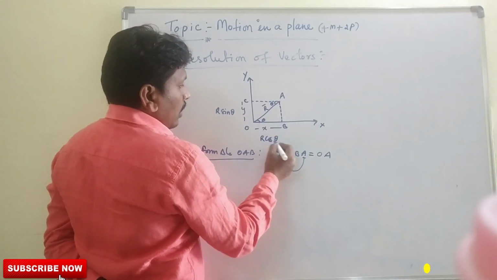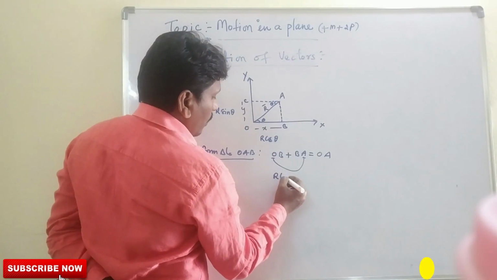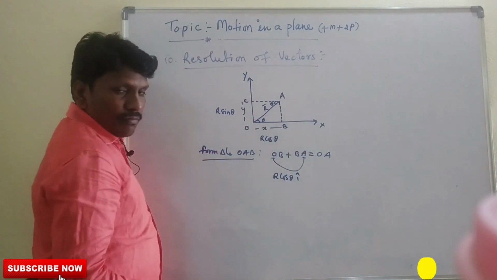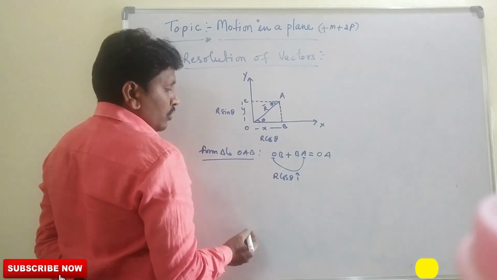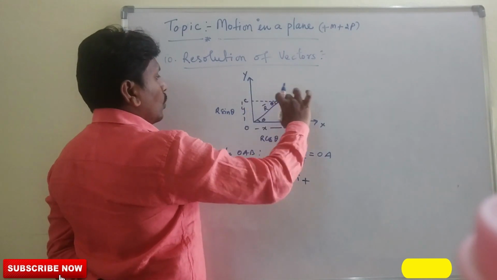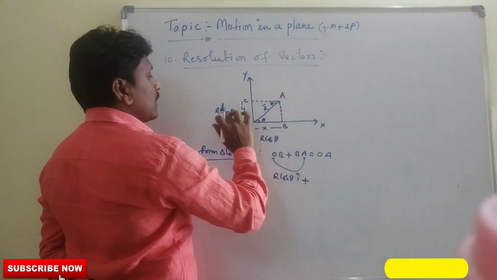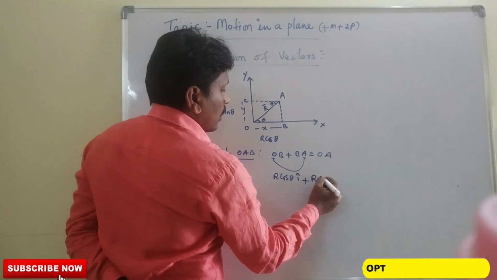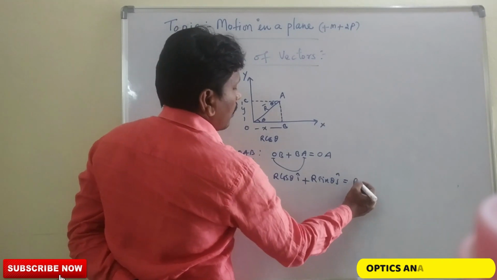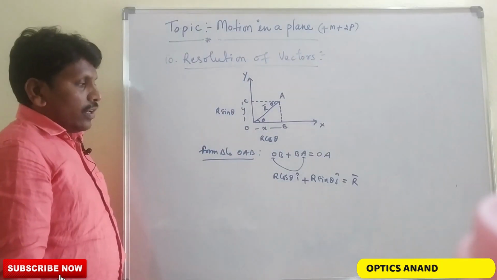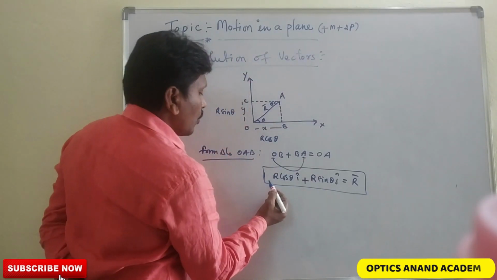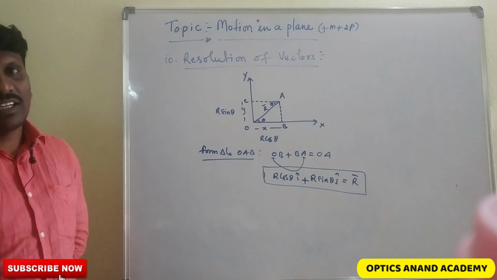OB is nothing but r cos theta i cap, plus BA, which is parallel to this one, so we can write it as r sin theta j cap, is equal to OA, which is nothing but r bar. So this is the vector notation of resolution of vector.